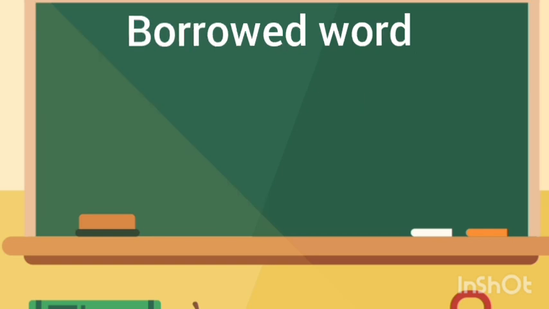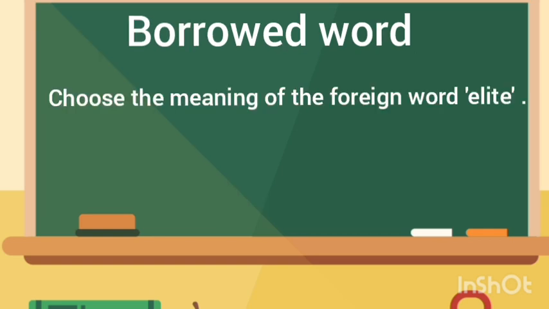So questions can be asked on these borrowed words or foreign words. For example, choose the meaning of the foreign word elite. There will be four options given: uneducated, the best, rural, urban. The answer for elite is the best.